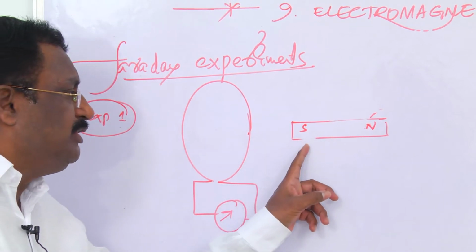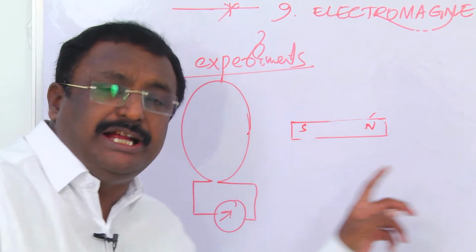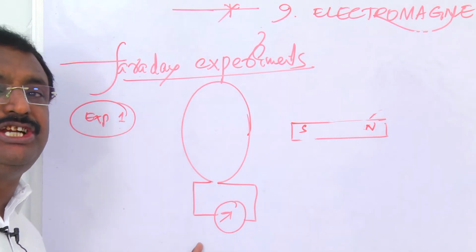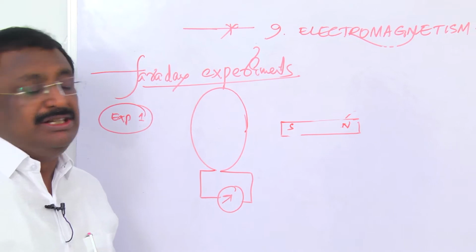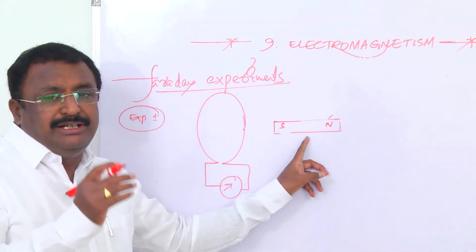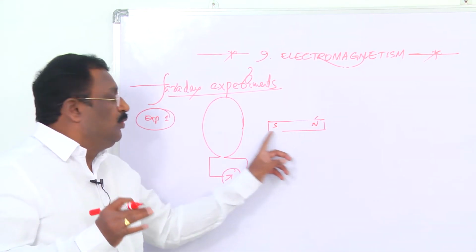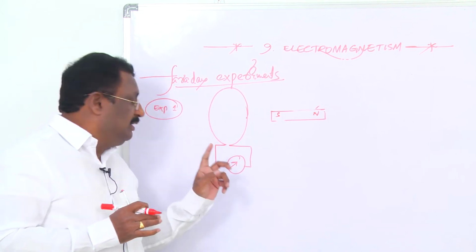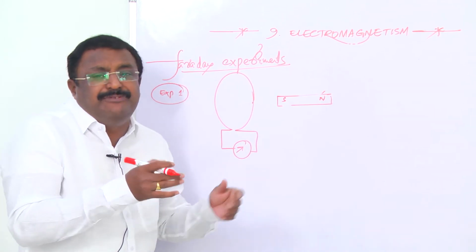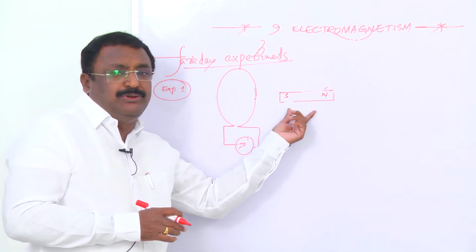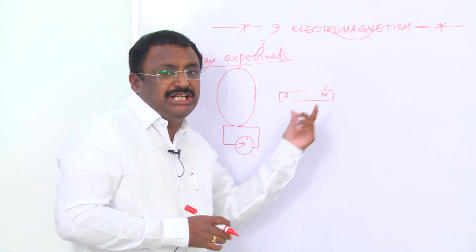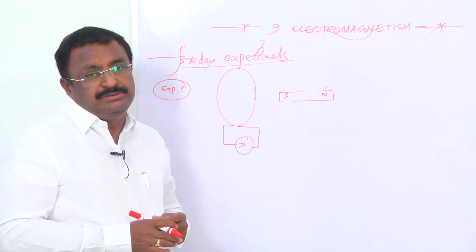Again, when the south pole is moving away, the needle is deflected to the opposite side, and the current is also induced in the opposite direction. Suppose the bar magnet is stationary, then no current is induced in the coil and the galvanometer does not show any deflection. The deflection occurs only if the bar magnet is moving towards or away, either north pole or south pole.